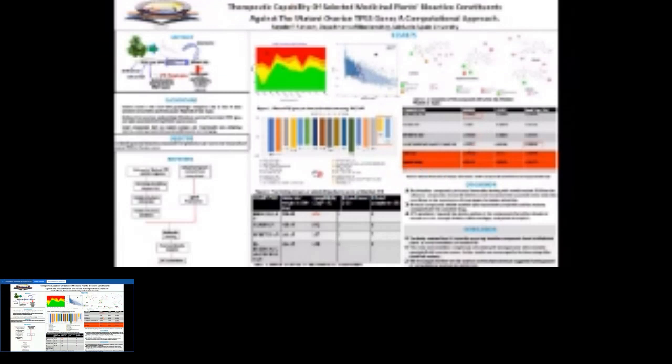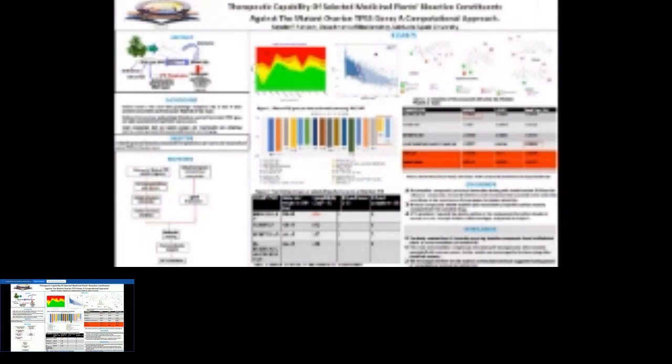So rightly being said, we employed computational analysis to run this in silico analysis where we did the sequence analysis of this mutant TP53 gene. We worked with the particular mutant sequence we retrieved, and we were able to do modeling of this, because the structure of this mutant gene was not available.